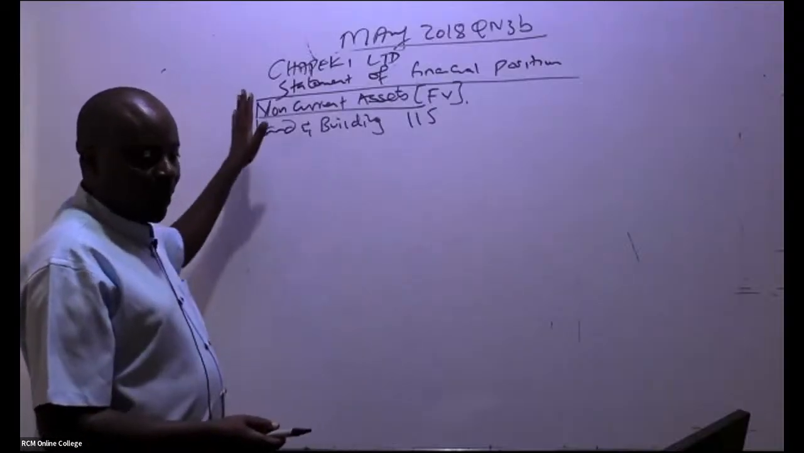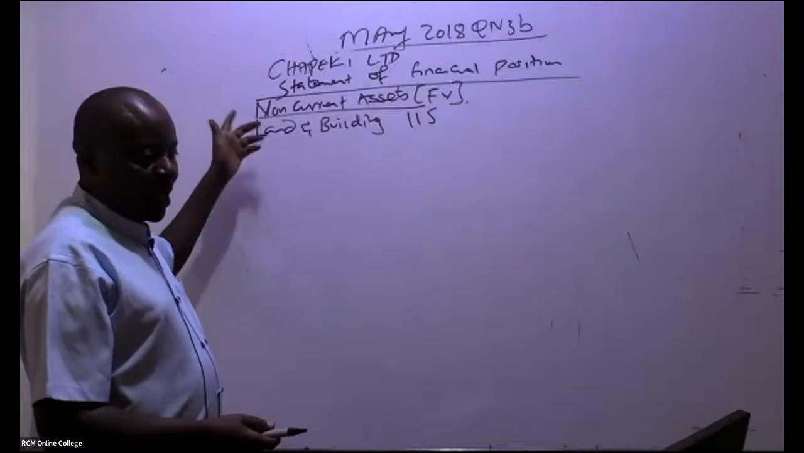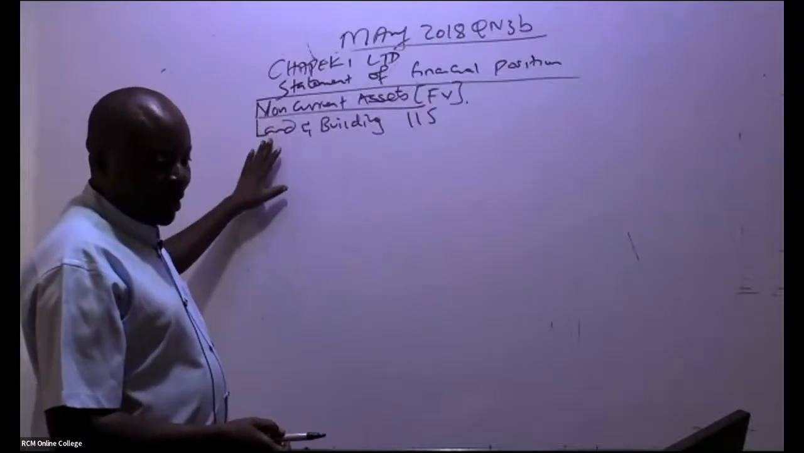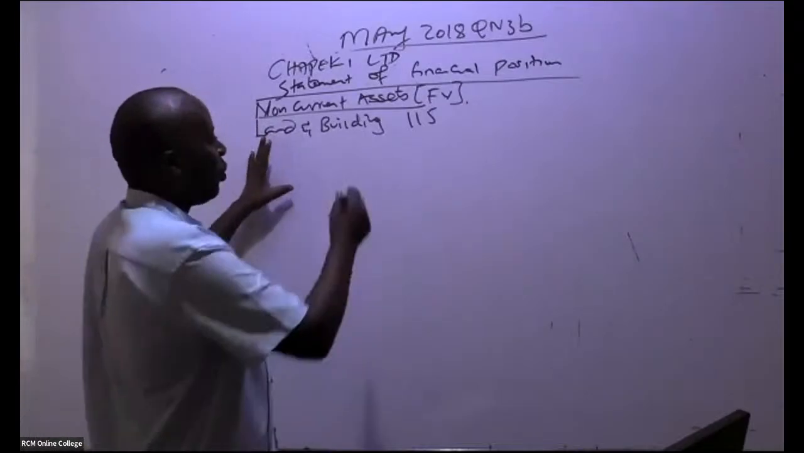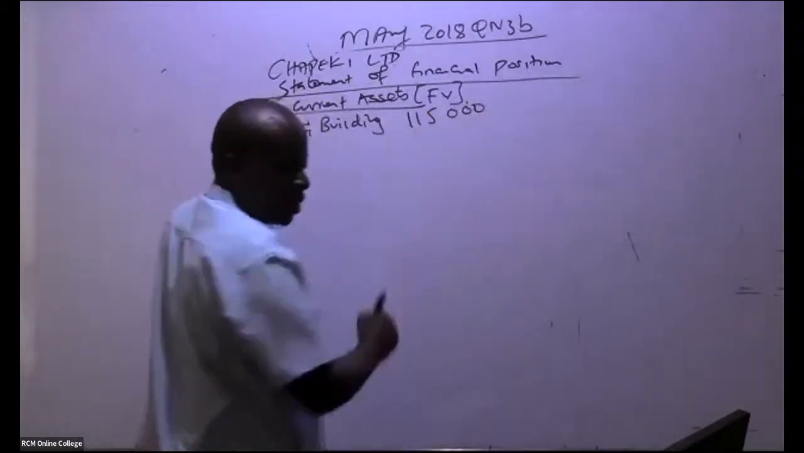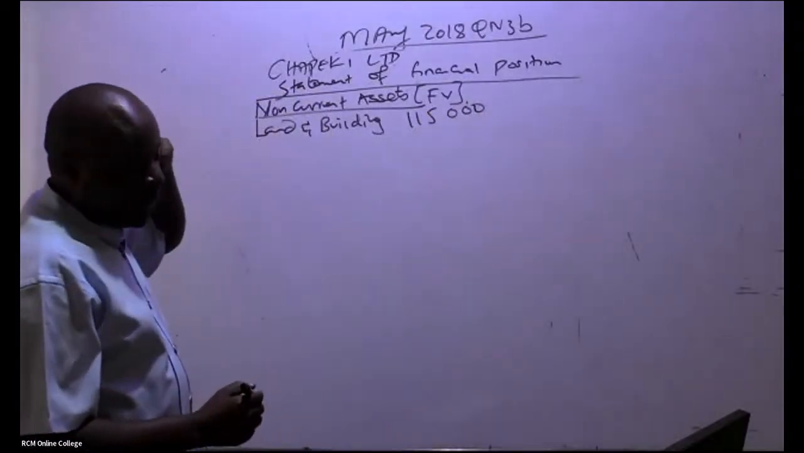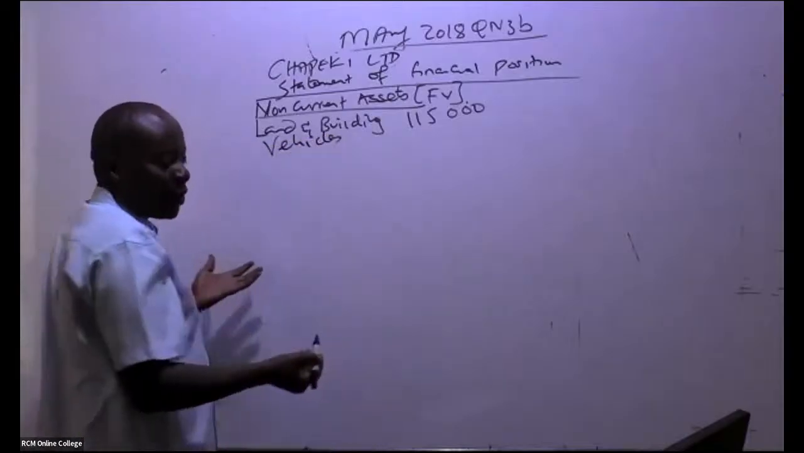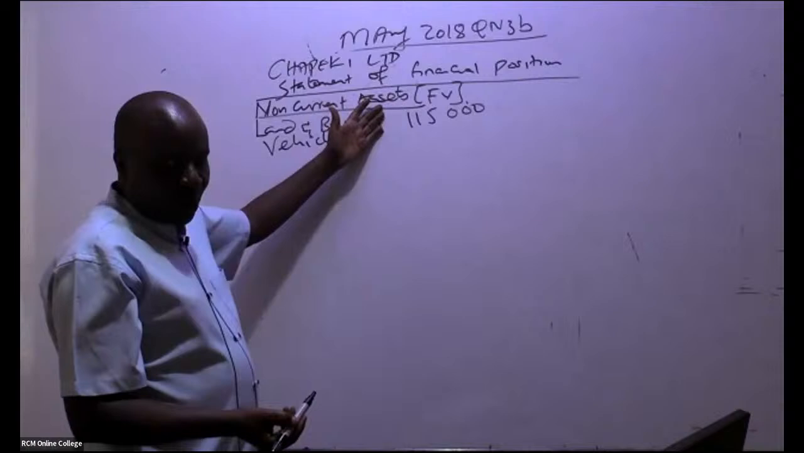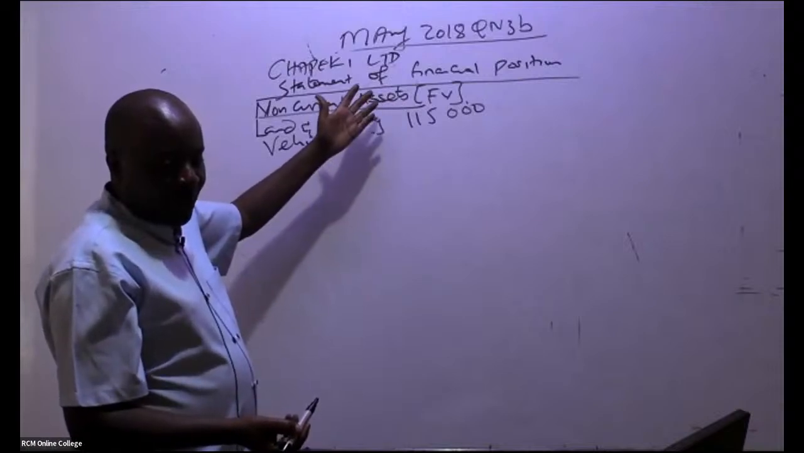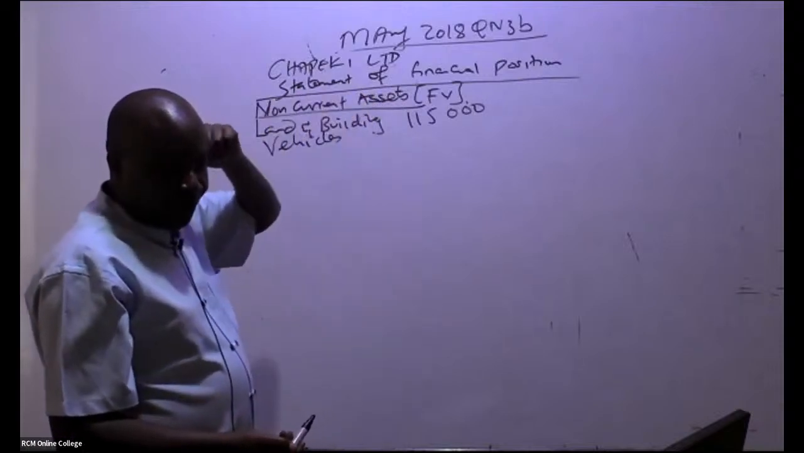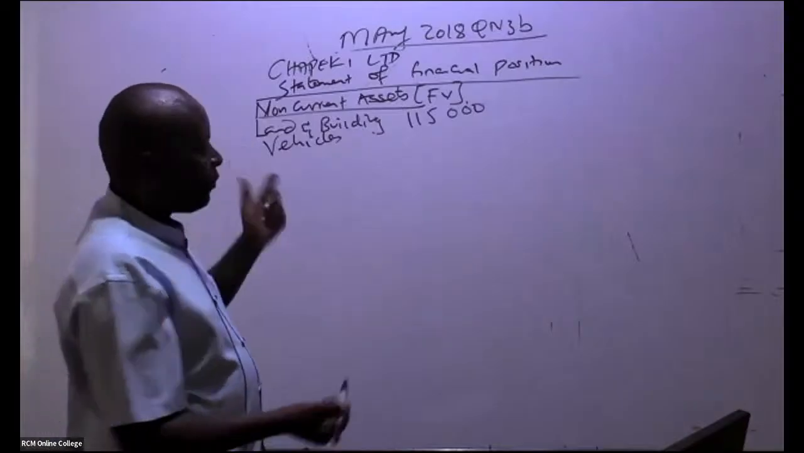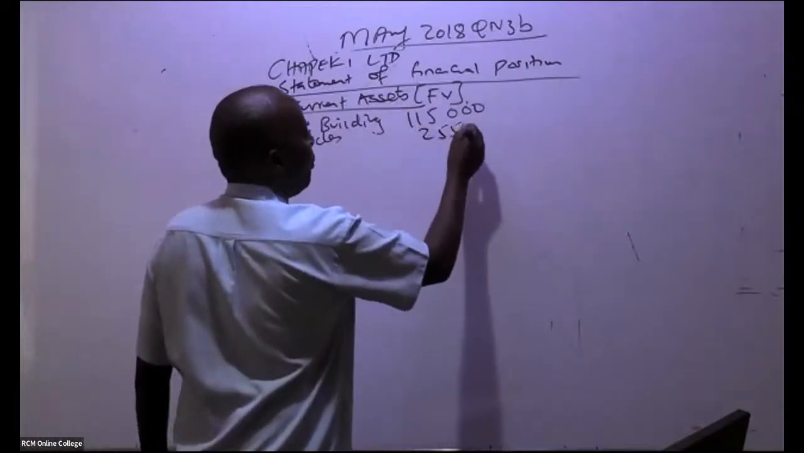So we have the statement of financial position, Chapeki Limited. Non-current assets, at fair value. Land and buildings, we have 115,000, I'm told. Thank you very much. The other asset that we have is vehicles, at fair value. These are free marks. So vehicles, how much do we have here? 25,500. So that you can move with speed.